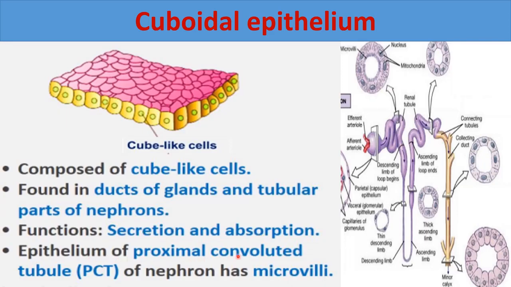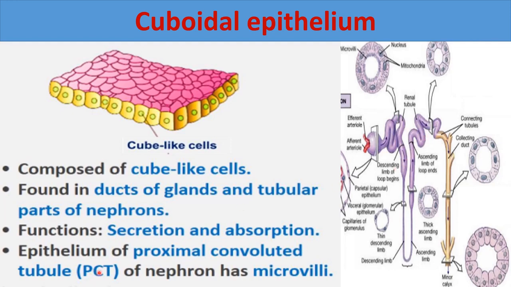Epithelium of proximal convoluted tubule, that is PCT. It is a part of nephron. So that PCT part of nephron has microvilli. Here you can see this is a diagram of nephron. This is the proximal convoluted tubule, this is the distal convoluted tubule. These are parts of nephron. About these parts also you will study later on in the chapter on excretion. So in both the proximal convoluted tubule and distal convoluted tubule, these cuboidal epithelial tissues are found.